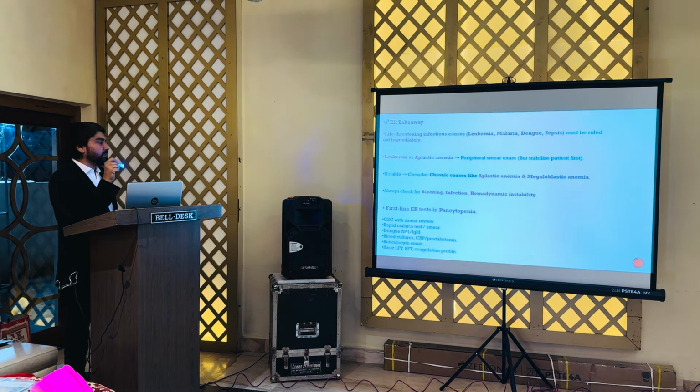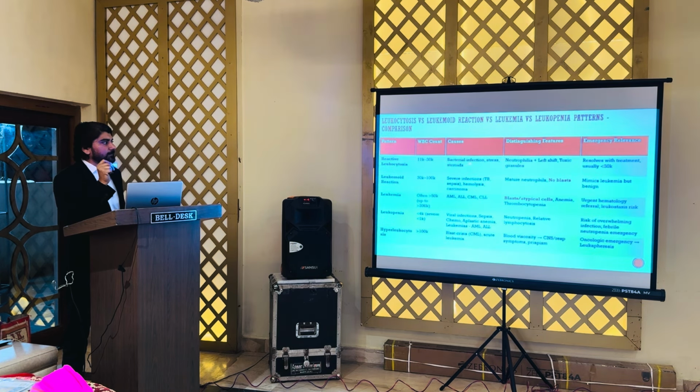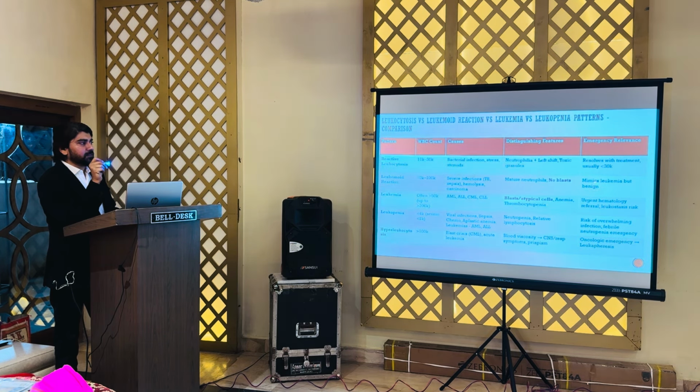Now, another very important point here, the difference between leukocytosis, leukemoid reaction, leukemia and leukopenia. Again, in reactive leukocytosis, the WBC count is usually between 11,000 and 30,000. It will be increased, but the most common causes are bacterial infection, stress and steroids. The distinguishing feature here is neutrophilia with left shift. In the leukemoid reaction the count is much more, in the range of 30,000 to 1 lakh. But this is a completely benign condition, that is very important, and the peripheral smear will not show any blasts. This condition can be seen in severe infections, hemolysis and sometimes in carcinoma.